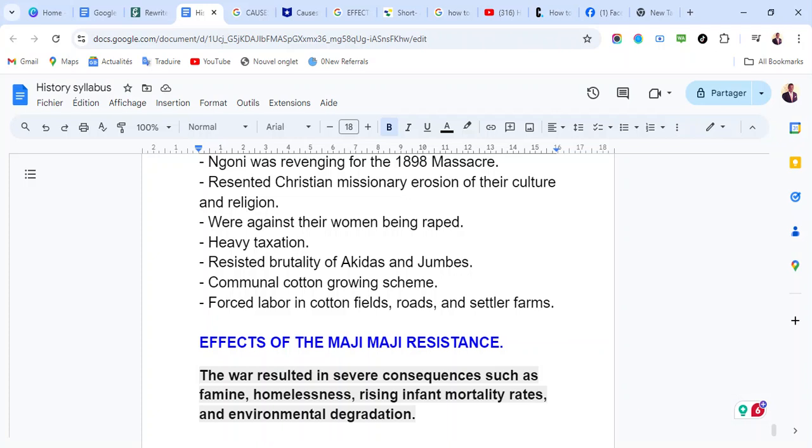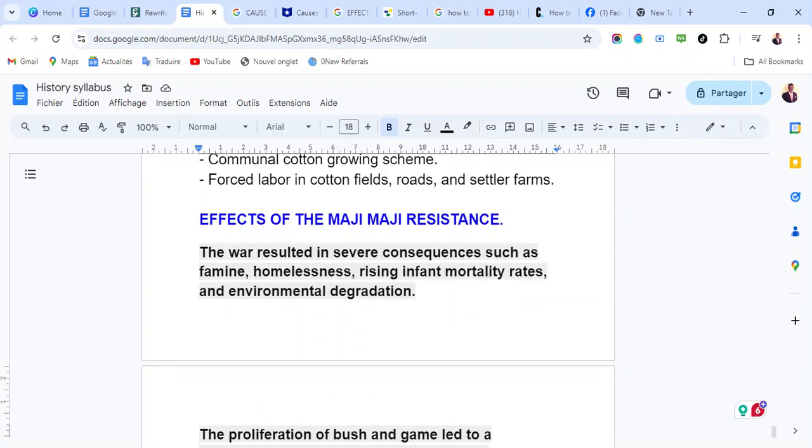They also resisted the brutality of the Akidas and Jumbes, and the communal cotton growing scheme, where cotton was grown through exploitation without the right payment. Then there was forced labor in cotton fields, on roads, and on settler farms. That forced labor made the people stand up to resist the Germans and fight for their rights and independence. Now, what are the effects of the Maji resistance?